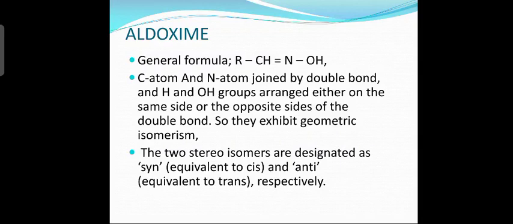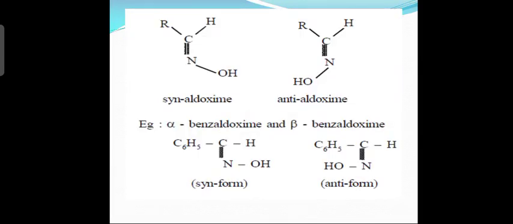Now in oximes, we call the cis form syn, and the trans form anti. Instead of cis and trans, we say syn and anti. Next slide. You can see here syn aldoxime. What is the formula? RCH double bond NOH. Now anti aldoxime. What is the formula?